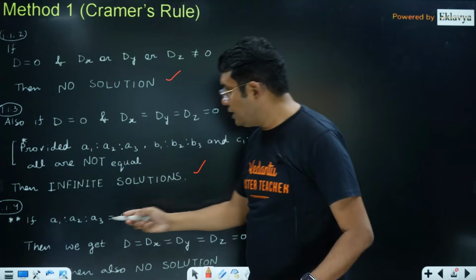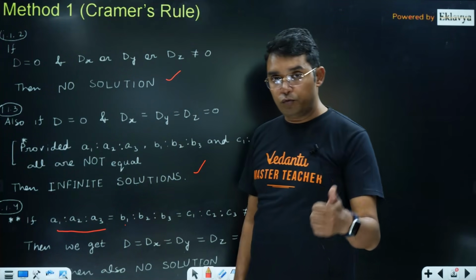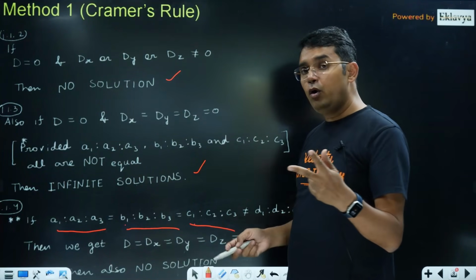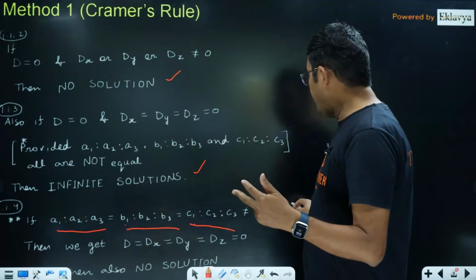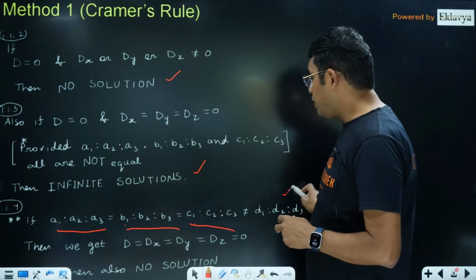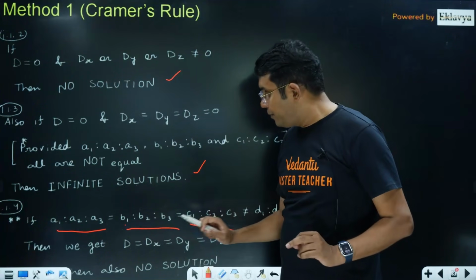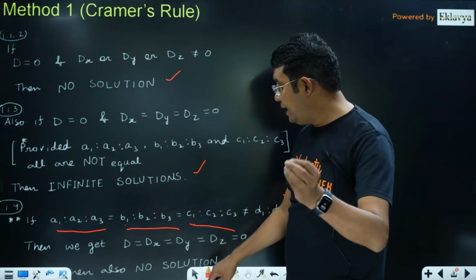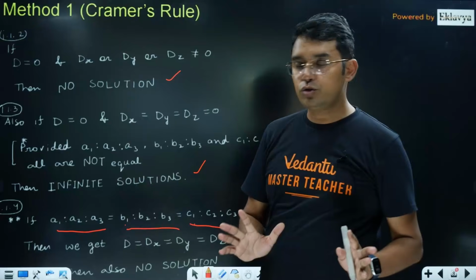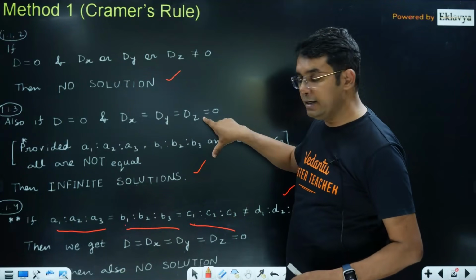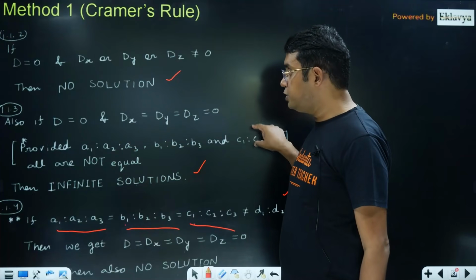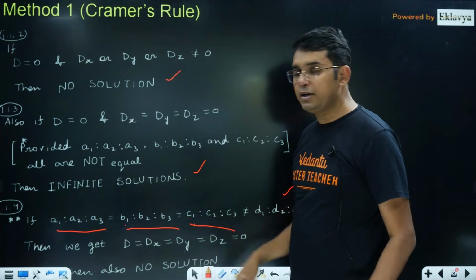And that exception is if A1, A2, A3, that is the coefficients of X, Y and Z, are all in the same ratio, but the constant terms on the right side are not in the same ratio. Then you will still get D, dx, dy, dz all 0, but you will not get any solution. So that is the exception for this case. Other than that, if all 4 are 0, you will get infinite solutions.